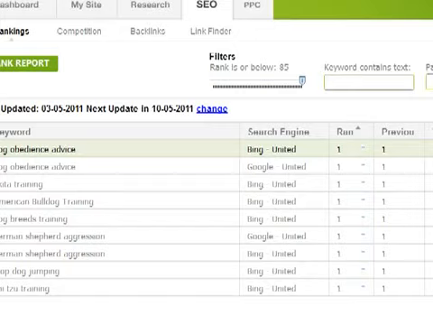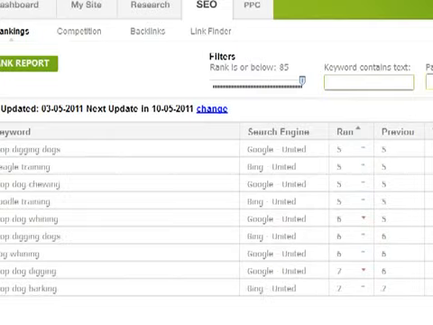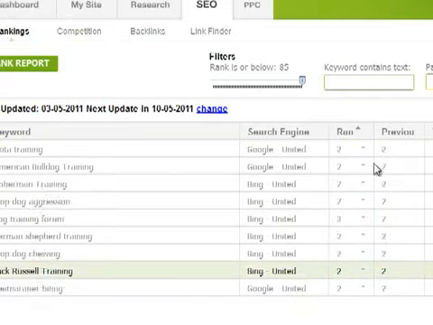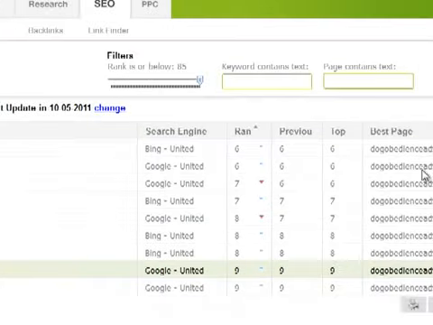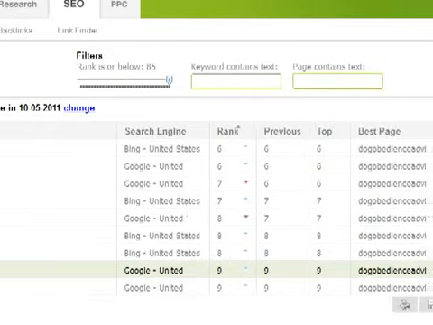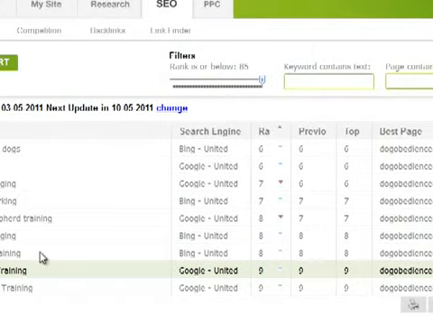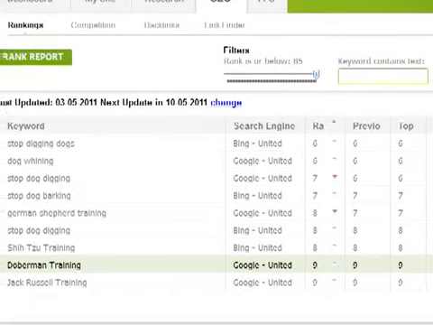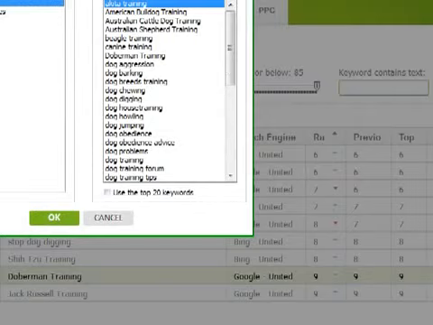And you can see what all your previous positions were from previous updates. I've only just loaded this project a few days ago, so there's not much change in the last few days. But it'll also link to the best page on your website for that particular phrase as well. It's very, very helpful. And then you can run a rankings report, and you can see the movement of different listings that you've got in the search engines.